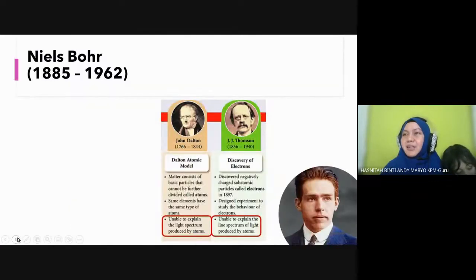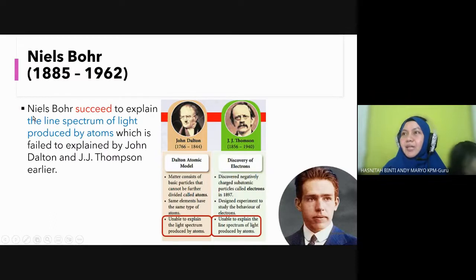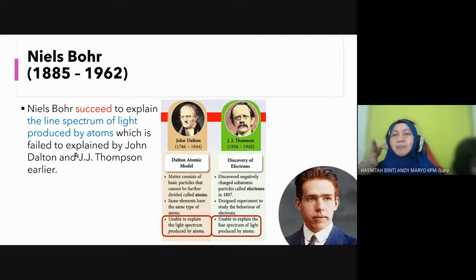Okay, then students. From here, Niels Bohr succeeded in explaining the line spectrum of light produced by atoms, which J.J. Thomson and John Dalton earlier failed to explain. So he proved a light spectrum is not a continuous spectrum, but exists as an explicit line spectrum, giving the ID for each element.